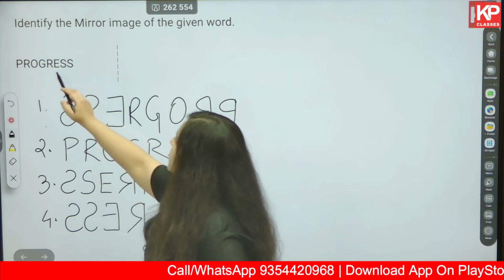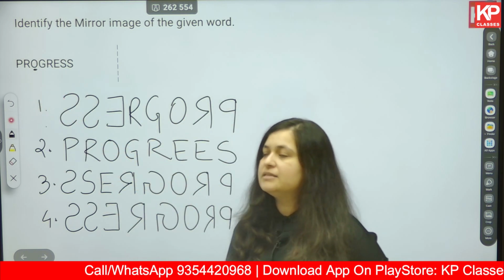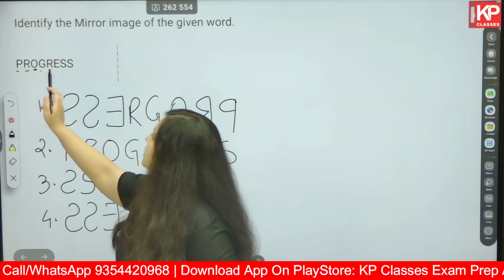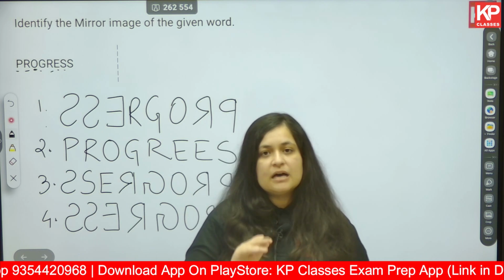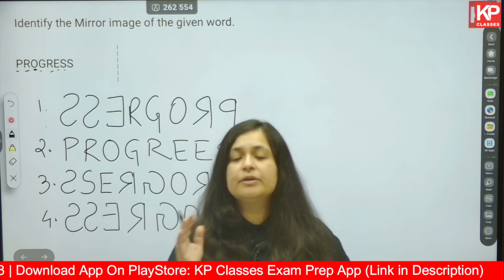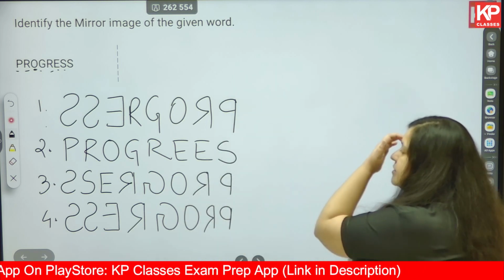First of all, O when mirrored is going to look as it is. Then P, R, G, again R, E, S, S. These are going to mirror. These letters are not going to look similar when a mirror image of these letters is made.